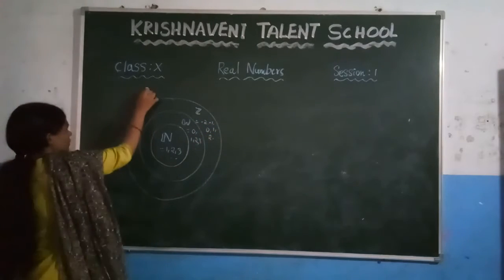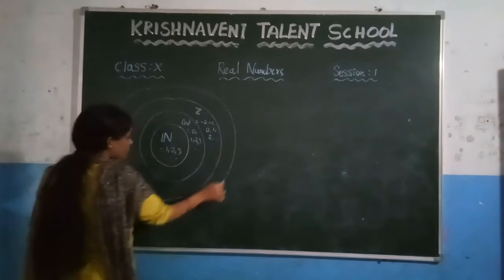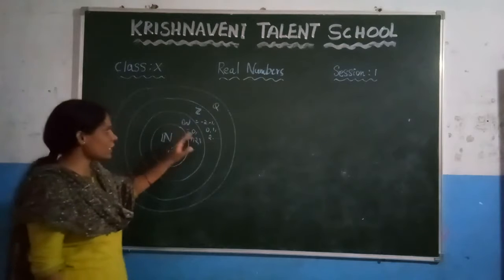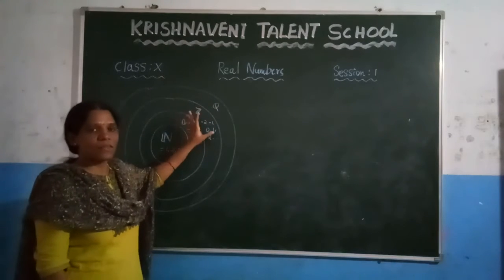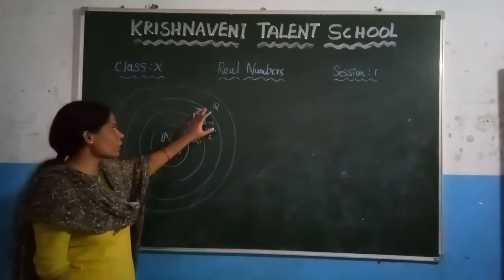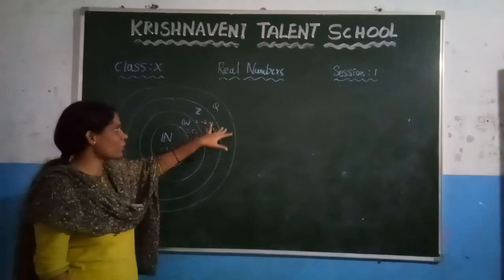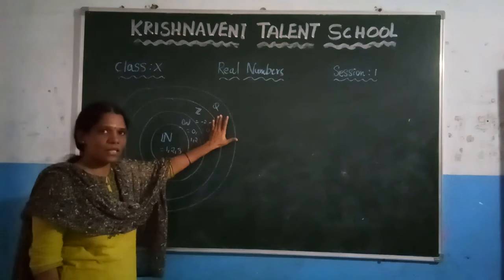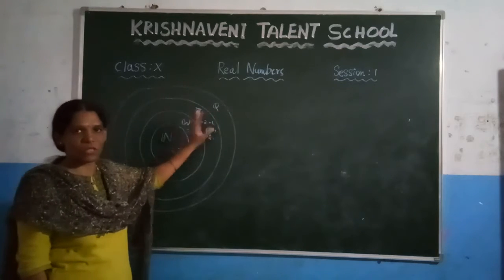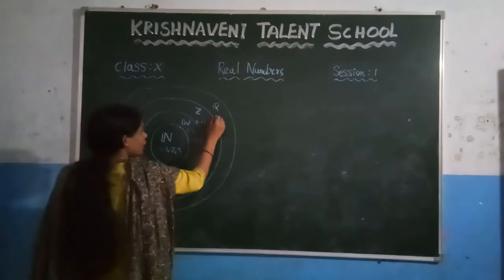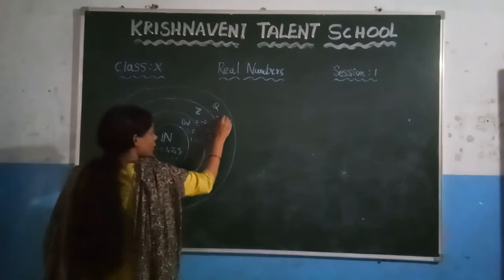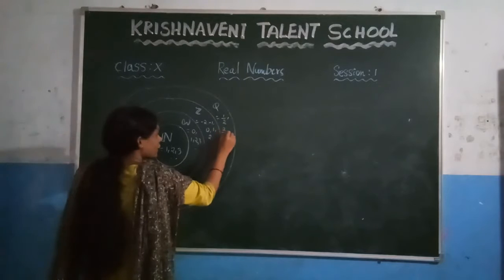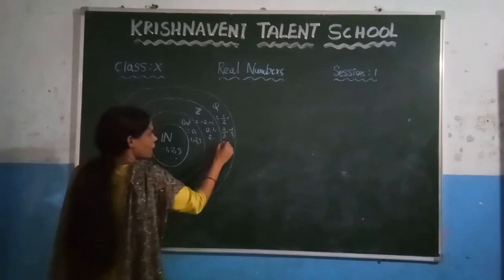And the next number system is the rational numbers, denoted by the letter Q. What are rational numbers? If we write integers in the form of a fraction where the denominator is not equal to 0, we call it a rational number. We can define rational numbers in another way: the numbers which are either terminating or non-terminating repeating decimals are rational numbers. So if you consider any two integers in the form of a fraction, we call it a rational number. We can write 2/3 or -1/3 and so on.